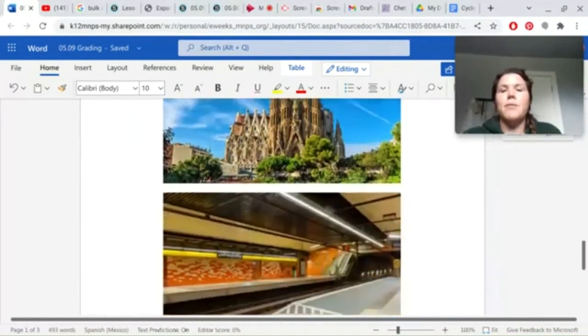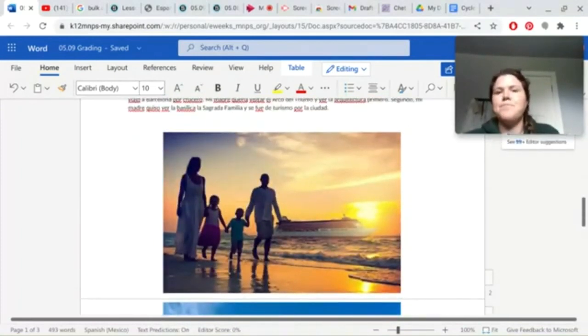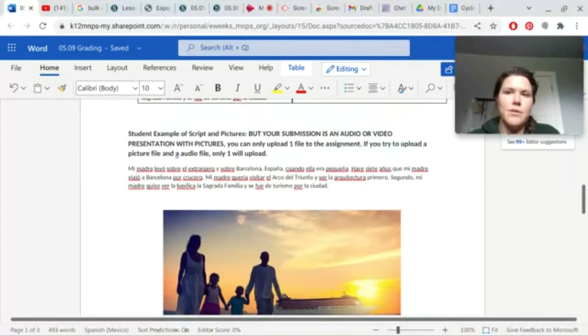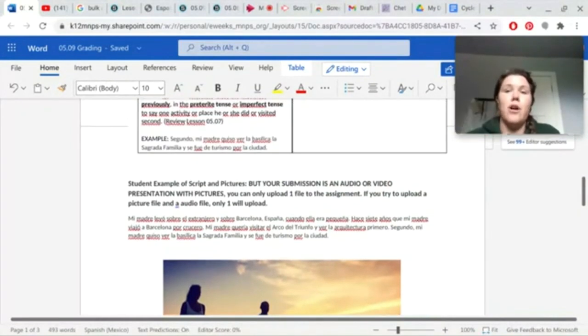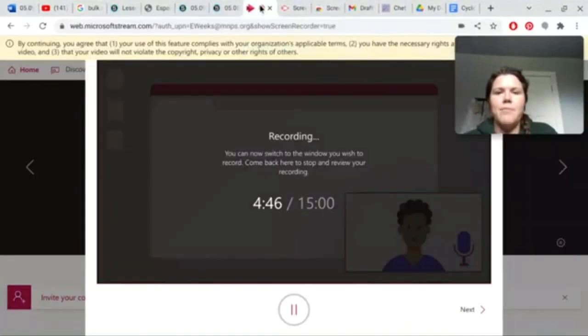So your 3 pictures can be any 3 pictures from the location that you're talking about. Just make sure you have those 3 pictures and you have your audio or video all combined in one file somehow, and then turn that in the file section. I'll show you what that looks like. Hold on, let me pause while I navigate to that.